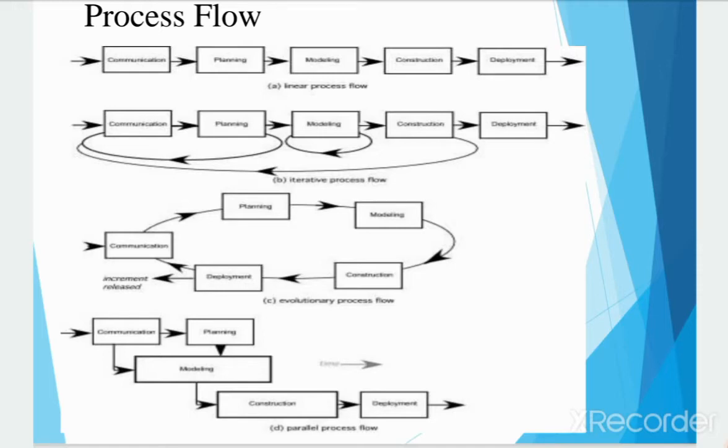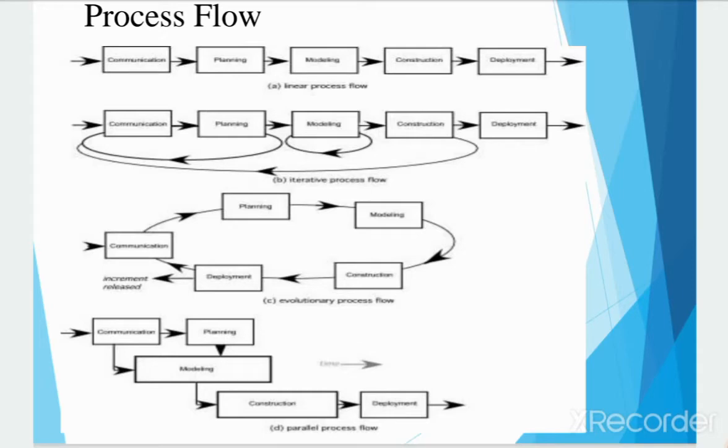The next phase is the planning phase. These activities establish a plan for the software engineering work that follows. It describes the technical tasks to be conducted, the risks that are likely, the resources that will be required, the work products to be produced, and a work schedule.